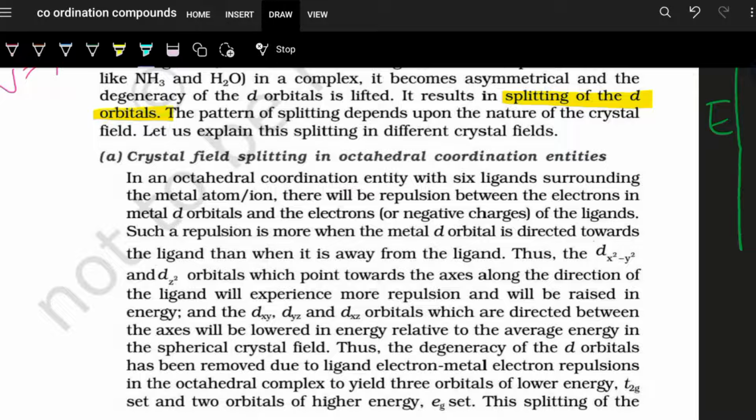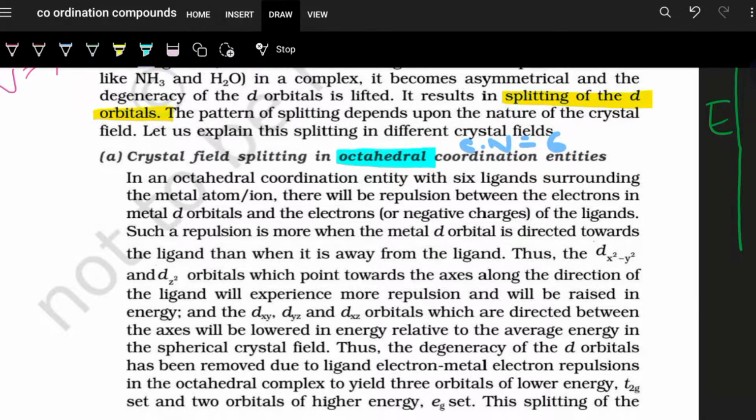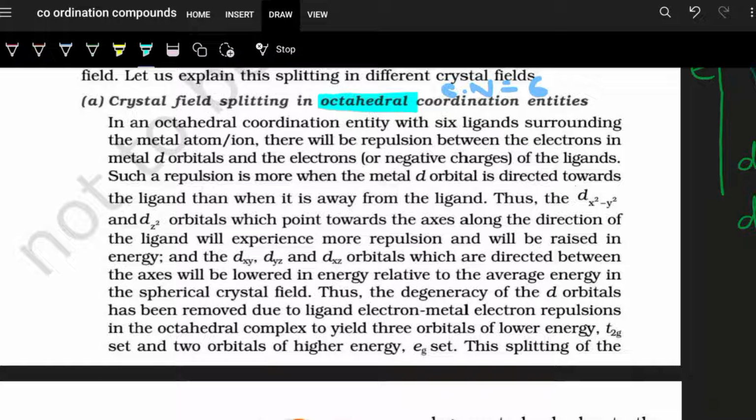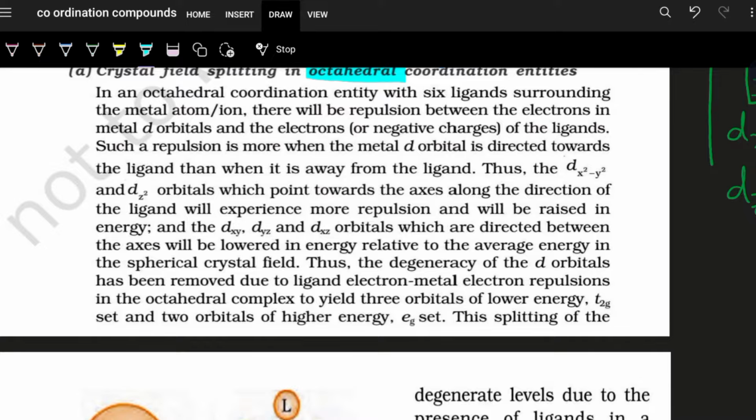If the coordination number is equal to 6, that is for octahedral complexes, the 6 ligands surround the metal atom or ion, and there exists repulsive interaction between the ligand electron cloud or ligand orbital and the metal d electrons.